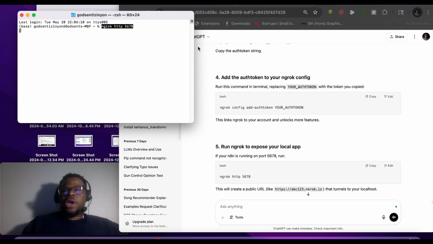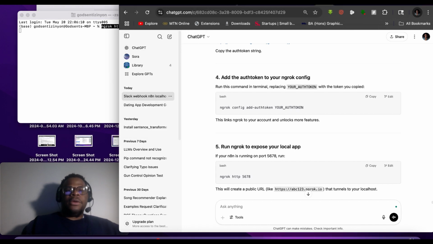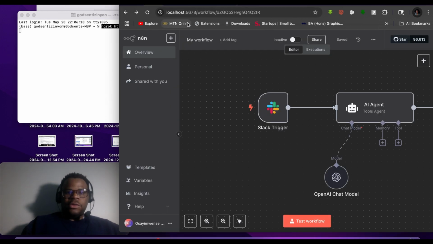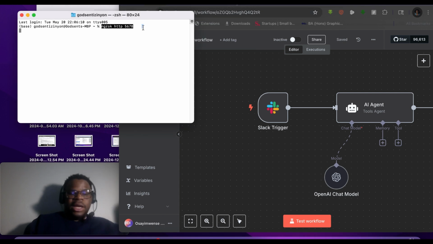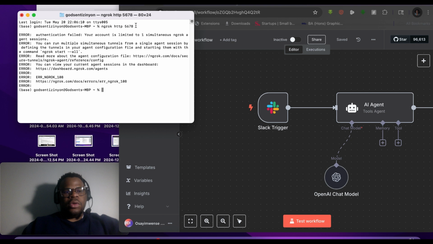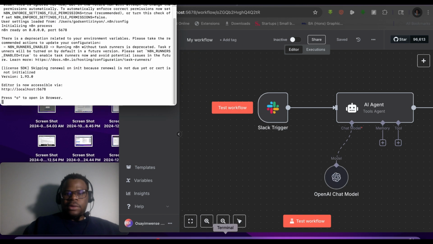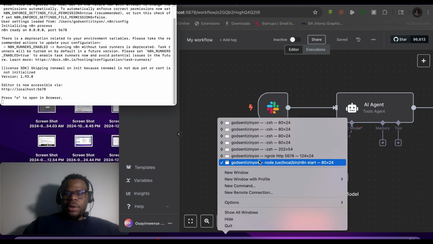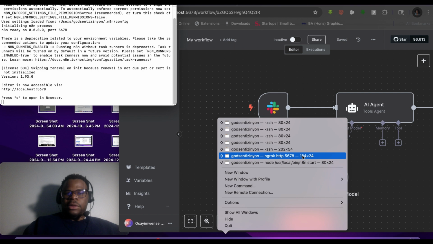So you go to where you have your n8n instance running. Once you see the port here, you copy it and paste it here. If yours is 8080, you just copy that 8080 and put it here, and then you run that. When you do so, it's going to produce a window that looks like this. I already have that initiated before, so it's going to look something like this.